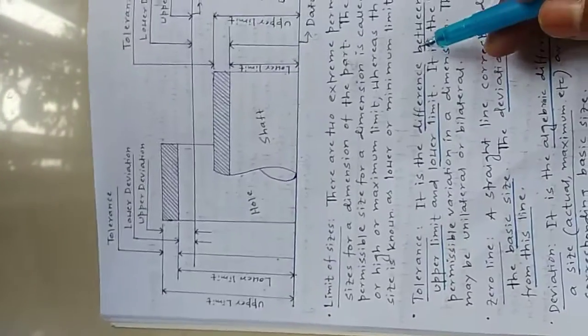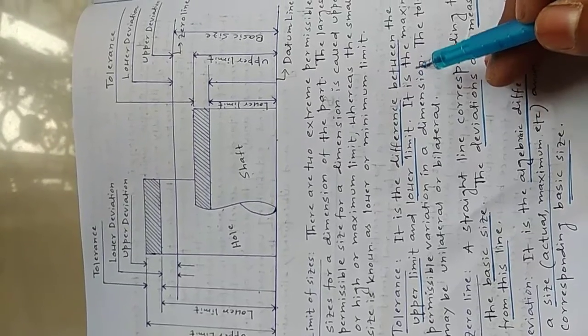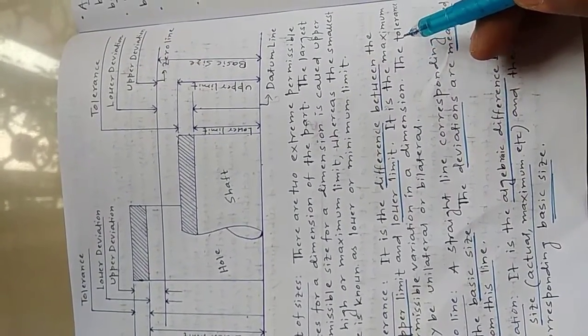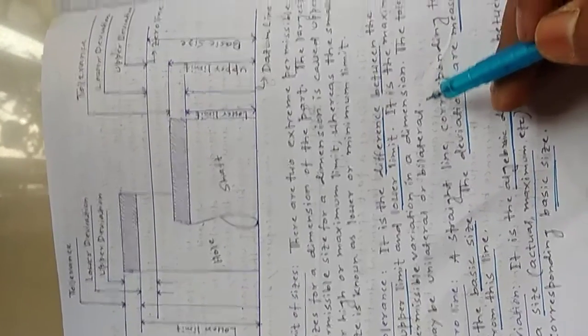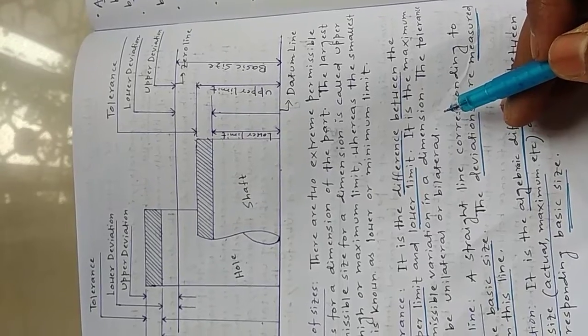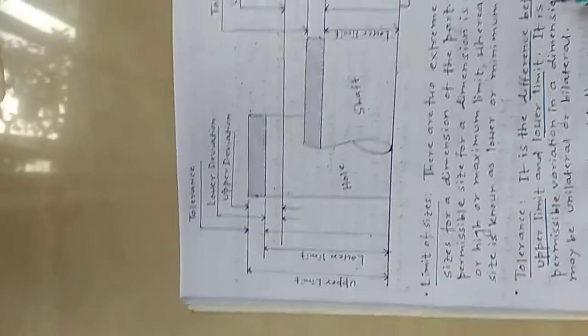Okay, now what is tolerance? It is the difference between the upper limit and lower limit. It is the maximum permissible variation in a dimension. The tolerance may be unilateral or bilateral. We will discuss the unilateral and bilateral tolerances in the next class with some examples. So what is tolerance? The difference between the upper limit and the lower limit.